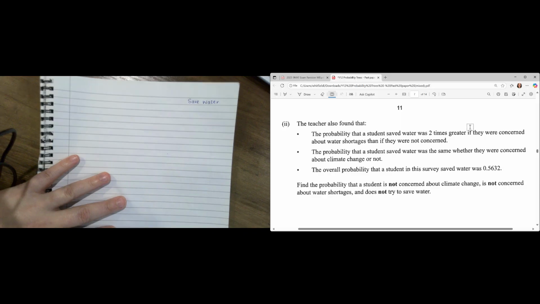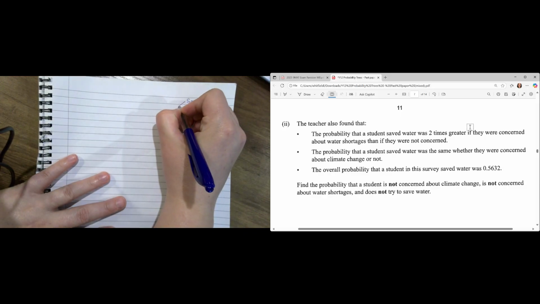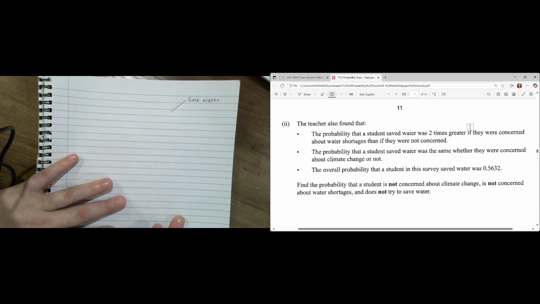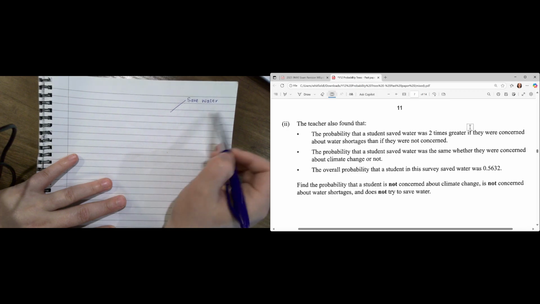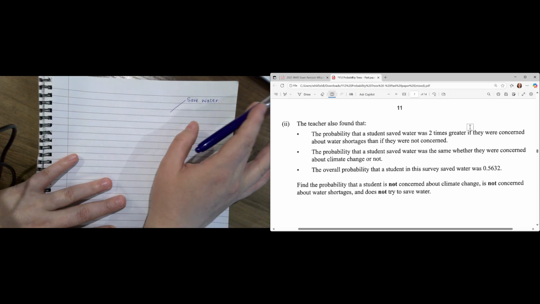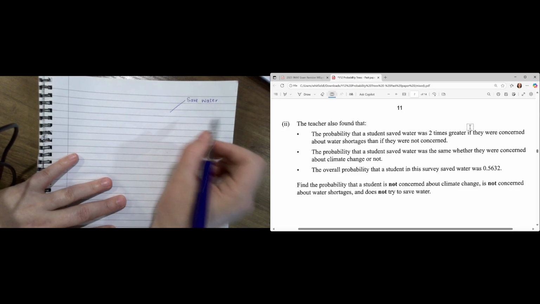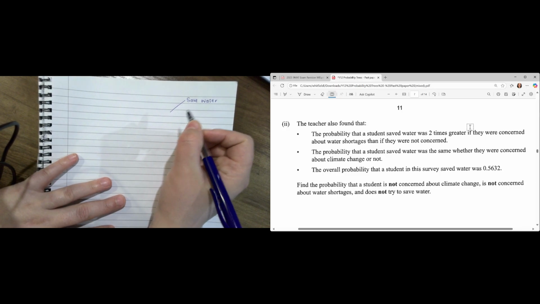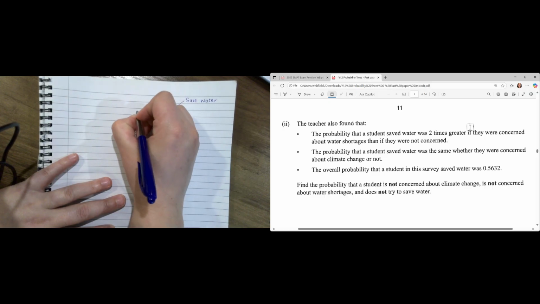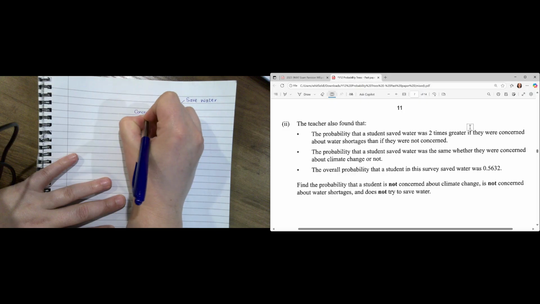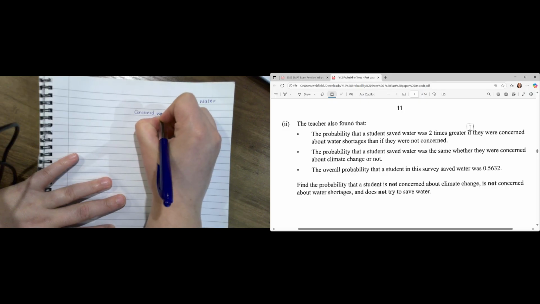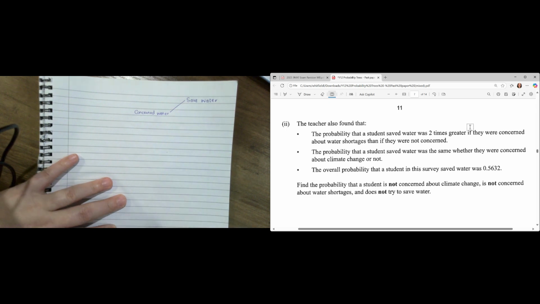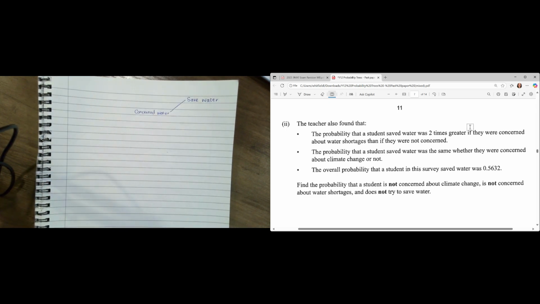I'm going to do that over there. And they're saying that the probability that a student saved water was 2 times greater if they were concerned about water shortages. So we've got saving water and then we've got concerned about water shortages. As soon as I see 2 times, I know that's going to be 2 times something.